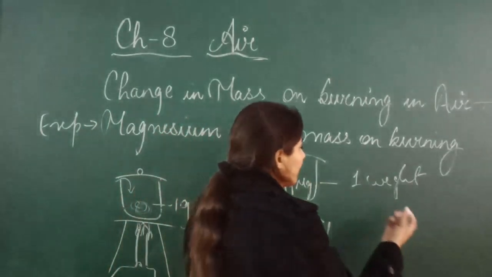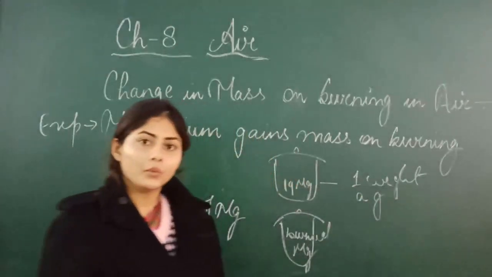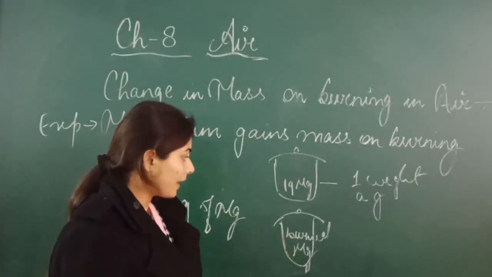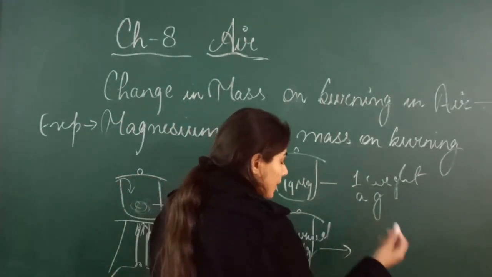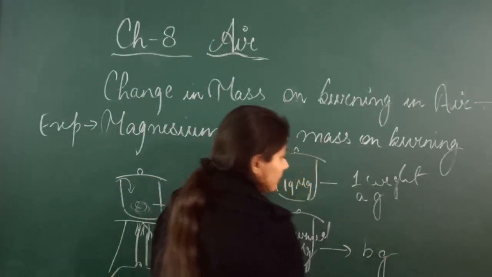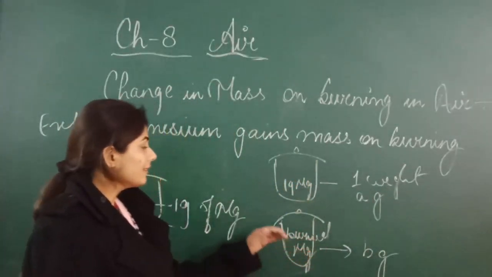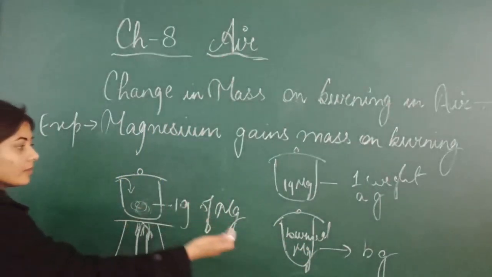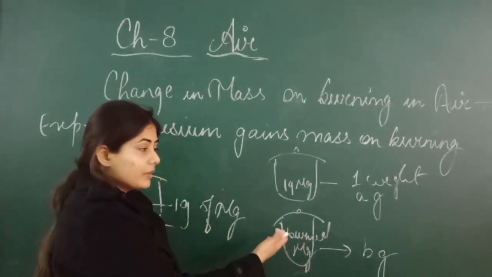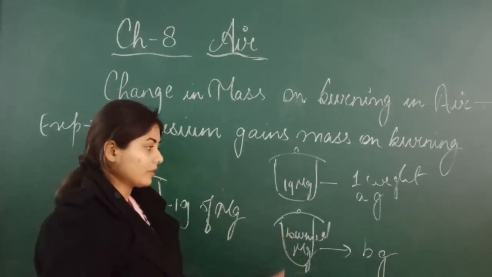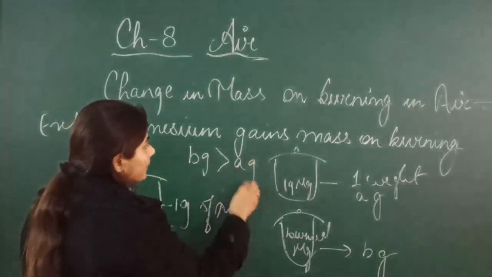The mass will come, for example, A grams. After burning, when you weigh the porcelain crucible with the burned magnesium, the mass will come B grams. You will get an increased mass, which means B gram is greater than A gram.